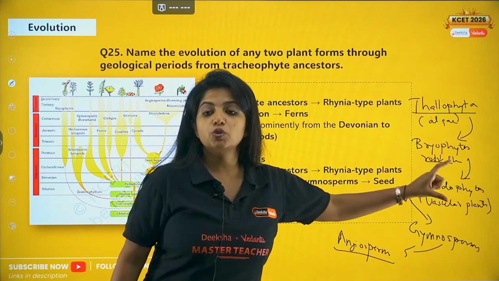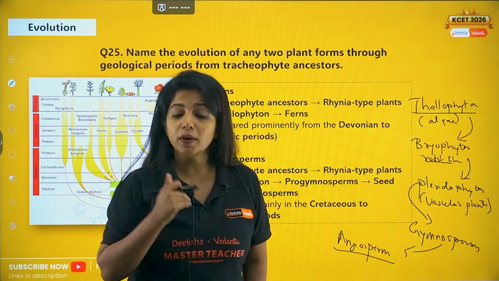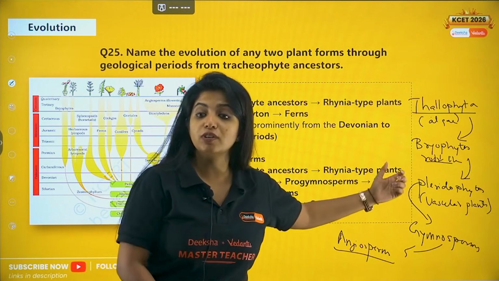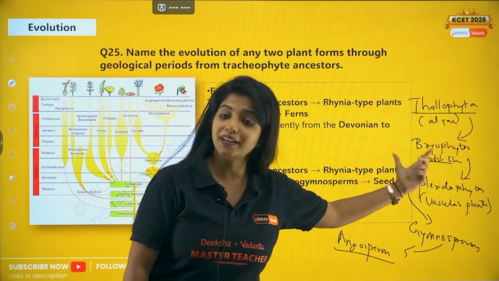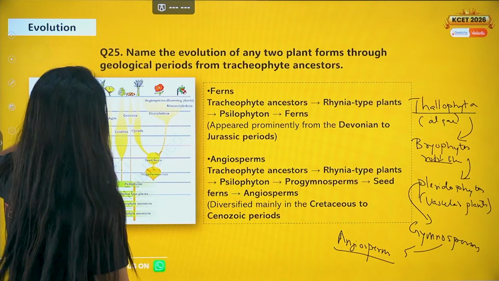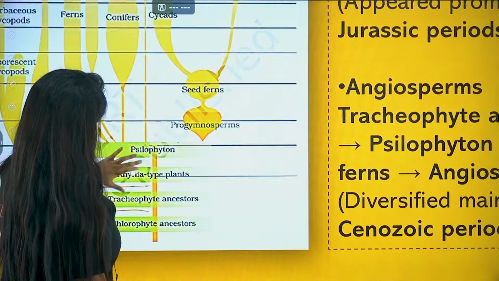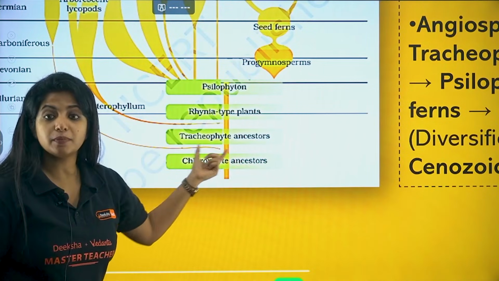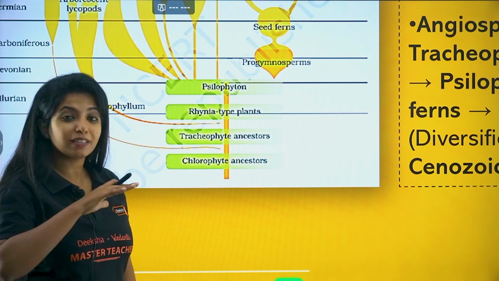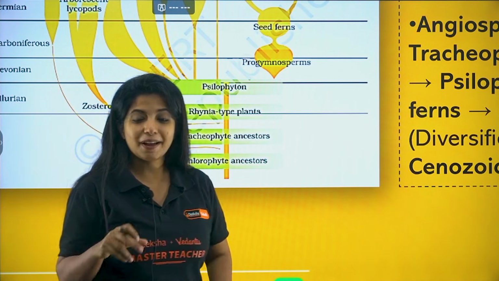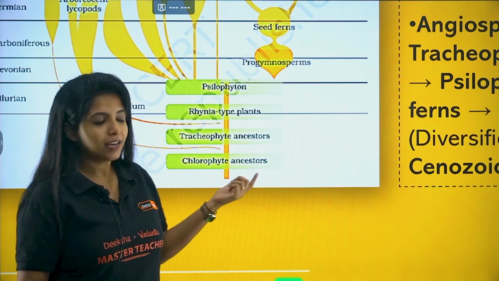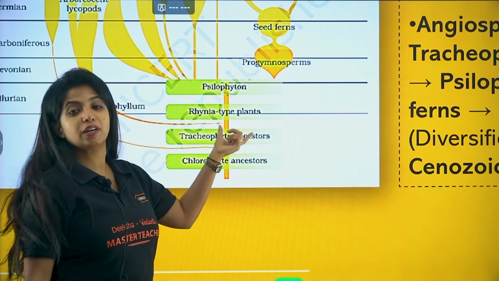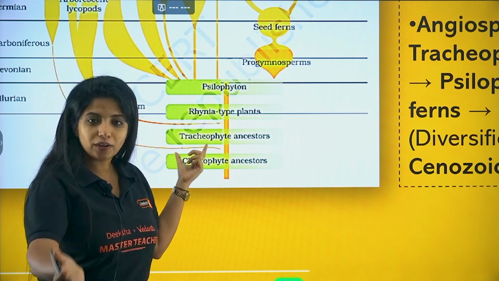Now pteridophytes are also known as tracheophytes. Why? Because tracheid is a part of the vascular system of the plant, and the first plant to have tracheids is the pteridophytes. So over here, chlorophyte ancestors means you're talking about the primitive ones, thallophytes. They are plant-like, they just have chlorophyll, that's why they are put under plants. From chlorophytes you got tracheophytes, which are your pteridophytes only.